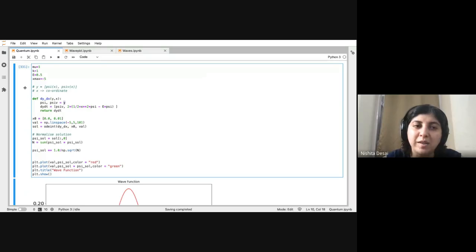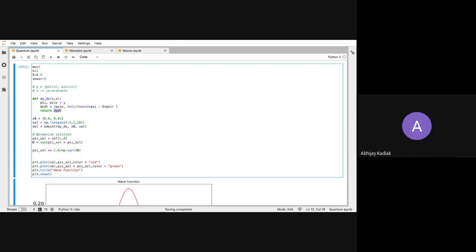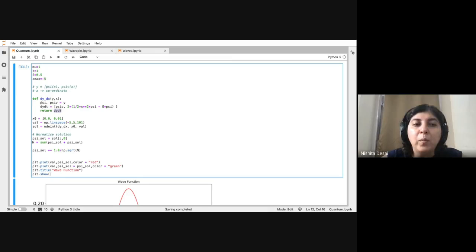When you assign, like in this case, dy by dt is a list and I'm assigning it, so I'm enclosing it in a square bracket and each of the items are separated by a comma. But when I'm saying return dy by dt, I don't need to use square brackets anywhere. I'm not making a list.